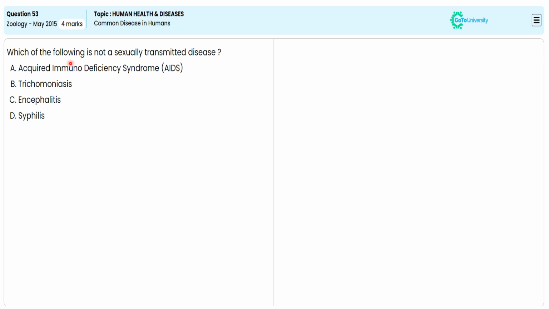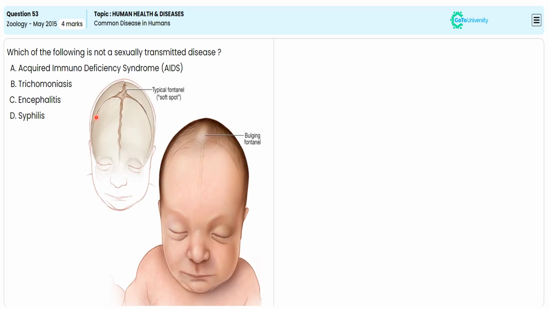In this objective question, from the given options, they are directing us to specify the correct option which is not coming under sexually transmitted disease. In this picture, we can see the bulged fontanelle in the encephalitis patient, which is not a sexually transmitted disease, unlike options A, B and D.